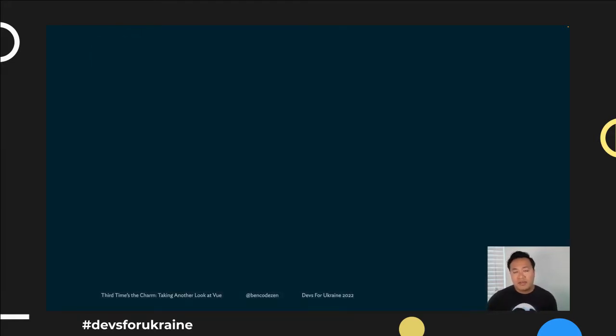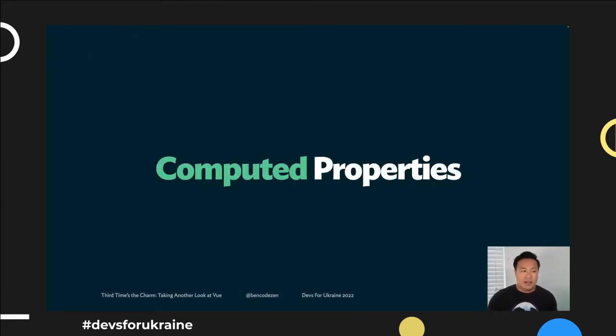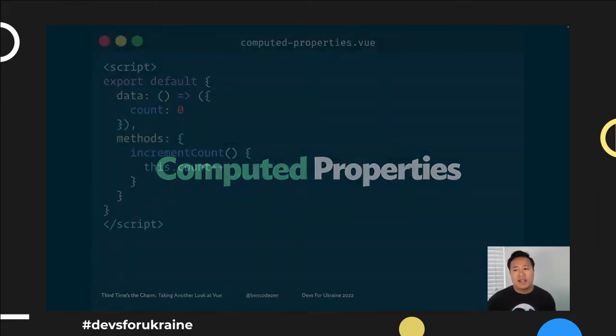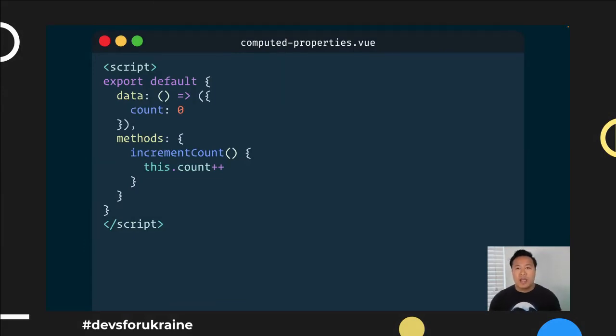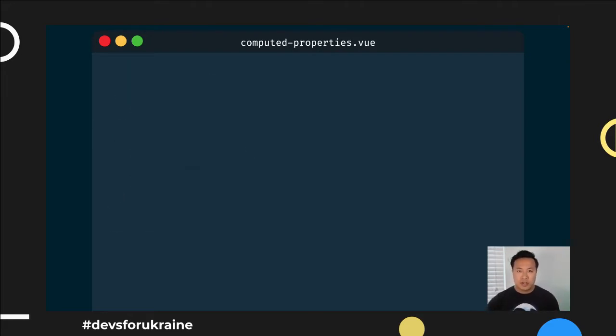The other thing about Vue that I really love, and I think a lot of people have loved, is this idea of computed properties. And I think it's one of those hidden gems that not as many people are aware of. And really, in my opinion, it's basically reactive data in one of its most reliable forms. All right, so to take this example here, we have a component that's tracking the count, and a lot of times we know that data has a lot of dependencies. So let's take a look at a more abstract example.